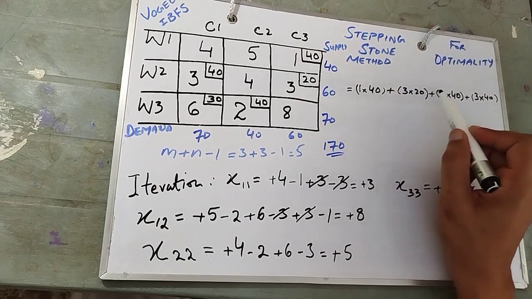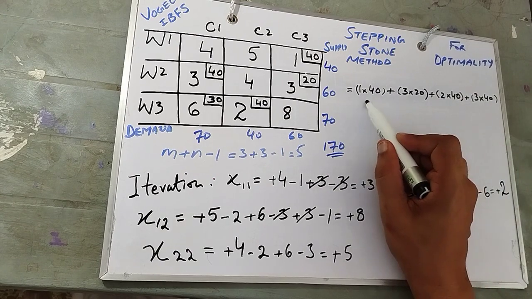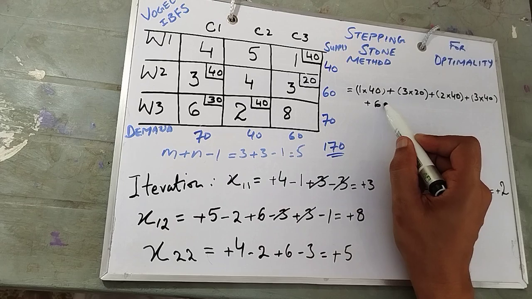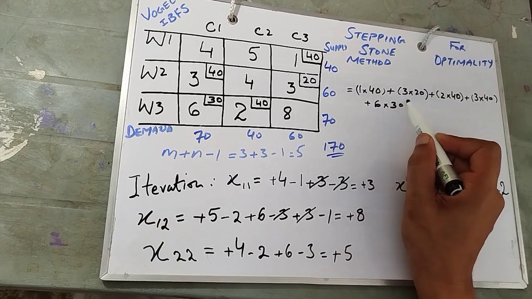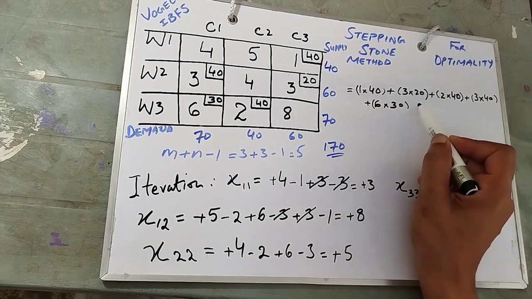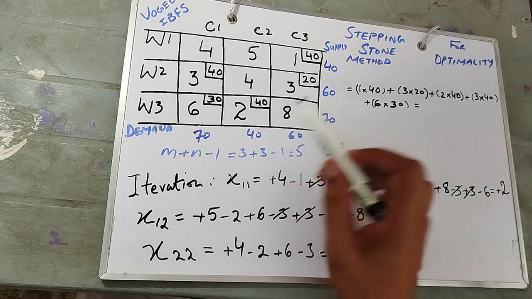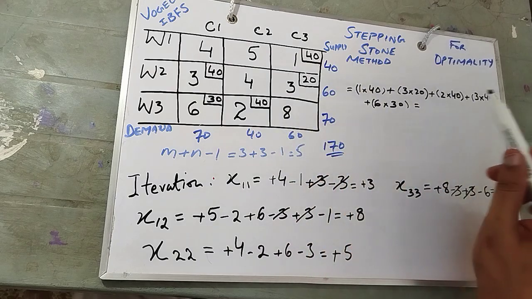Now we are about to complete customer 3. So we are done with customer 3 as well. So you see 1, 2, 3, 4, 5.